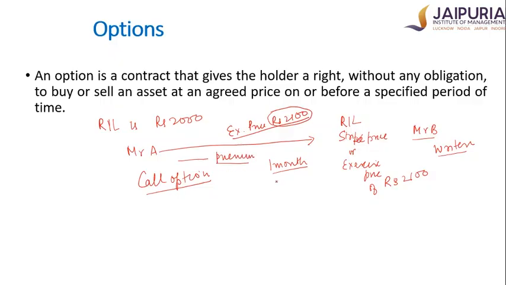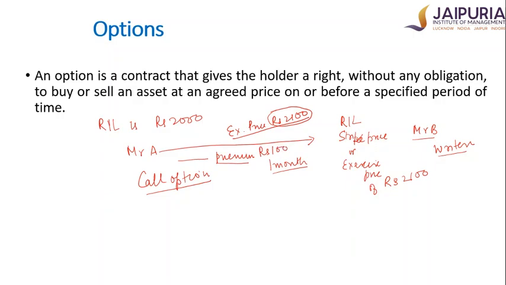So Mr. A will pay a certain premium right now to Mr. B, and by paying this premium he has got an option. Let's assume the premium he pays for this is rupees 100 per share.